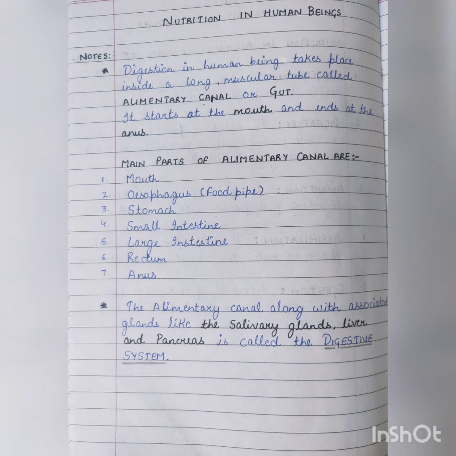The parts of the alimentary canal are shown on your screen. The alimentary canal, along with some glands such as the salivary glands, liver and pancreas, helps in the digestion of the food. This makes a complete digestive system.